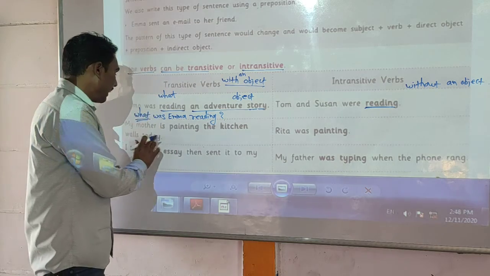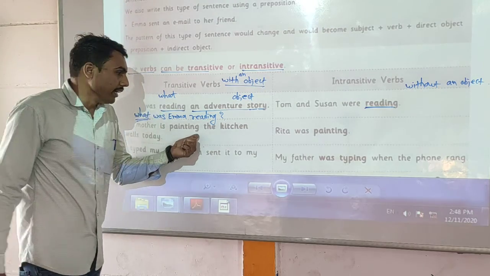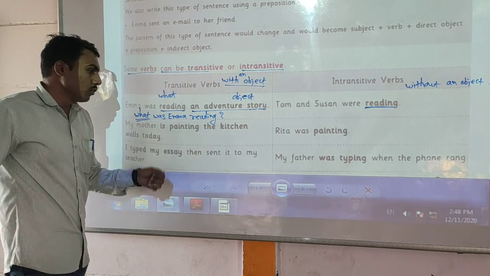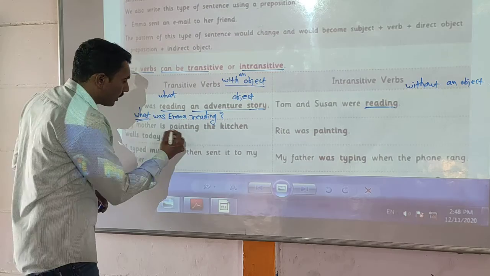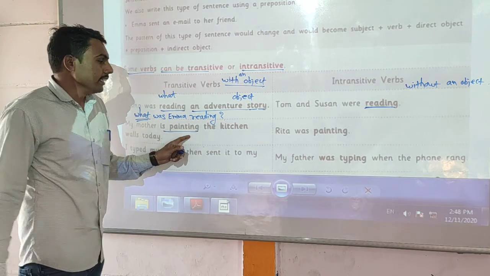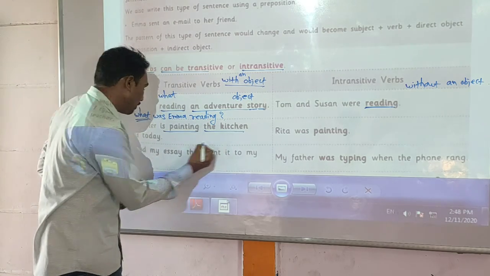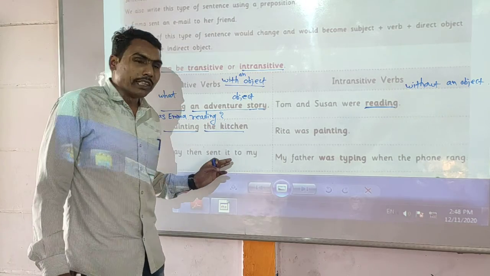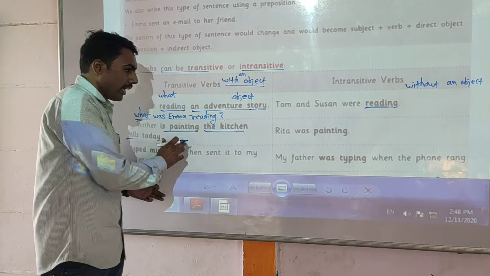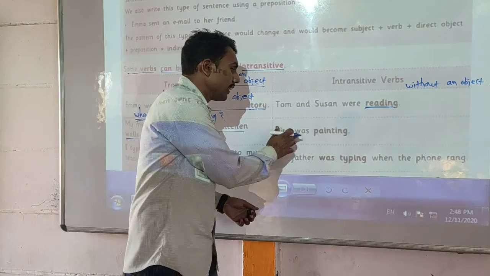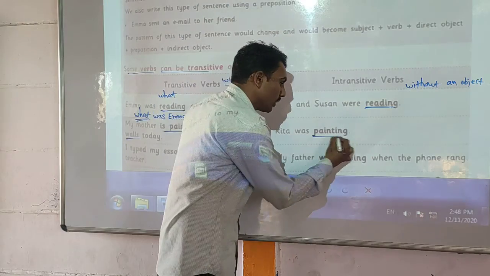Now in the second line, look here. My mother is painting the kitchen walls today. In this example, painting is the main verb and the kitchen walls is an object. Now the second sentence, Rita was painting.